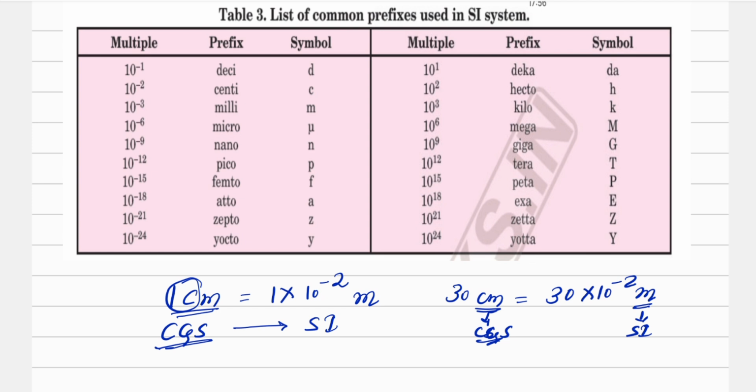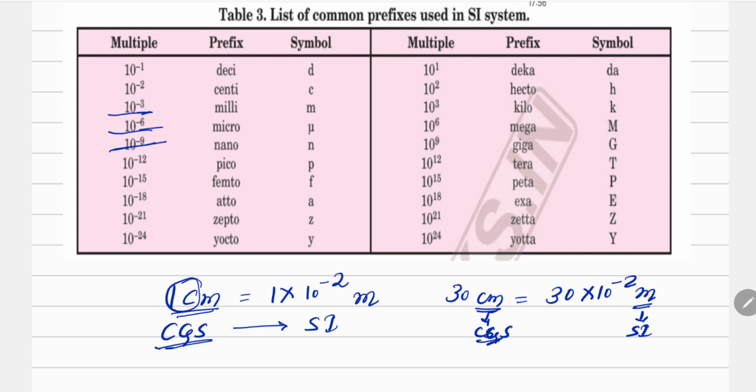Next is milli. You know that millisecond or milliliter or these kinds of things are given. So what is the meaning of milli? 10 raised to power negative 3. Then there is micro. You might have heard about microwave. Micro means 10 raised to power negative 6. Their waves have the size of 10 raised to power negative 6. Then there is nanotechnology.